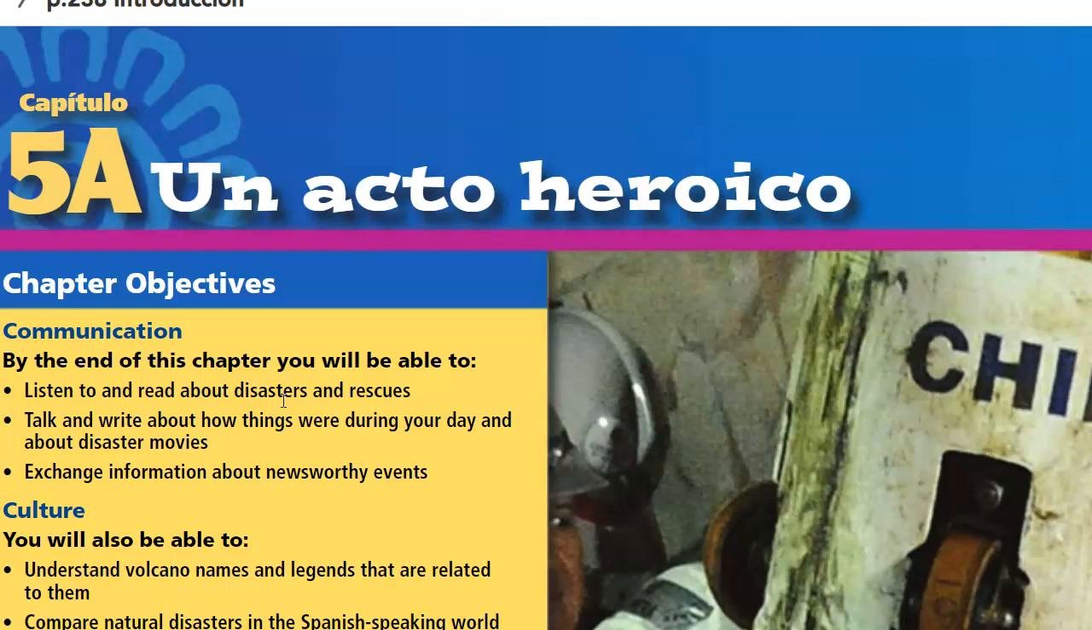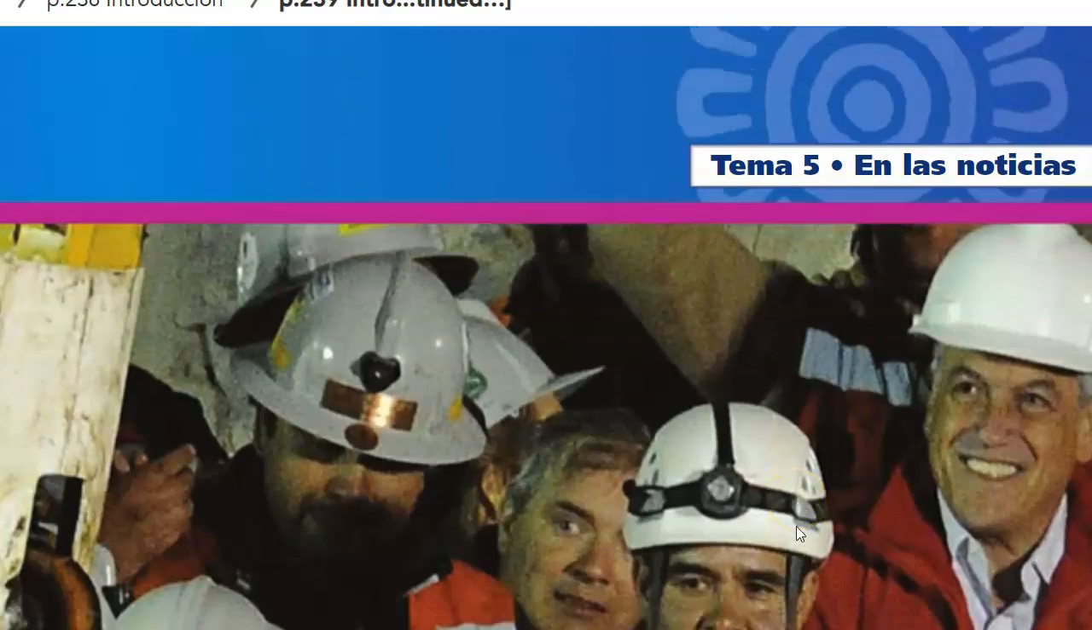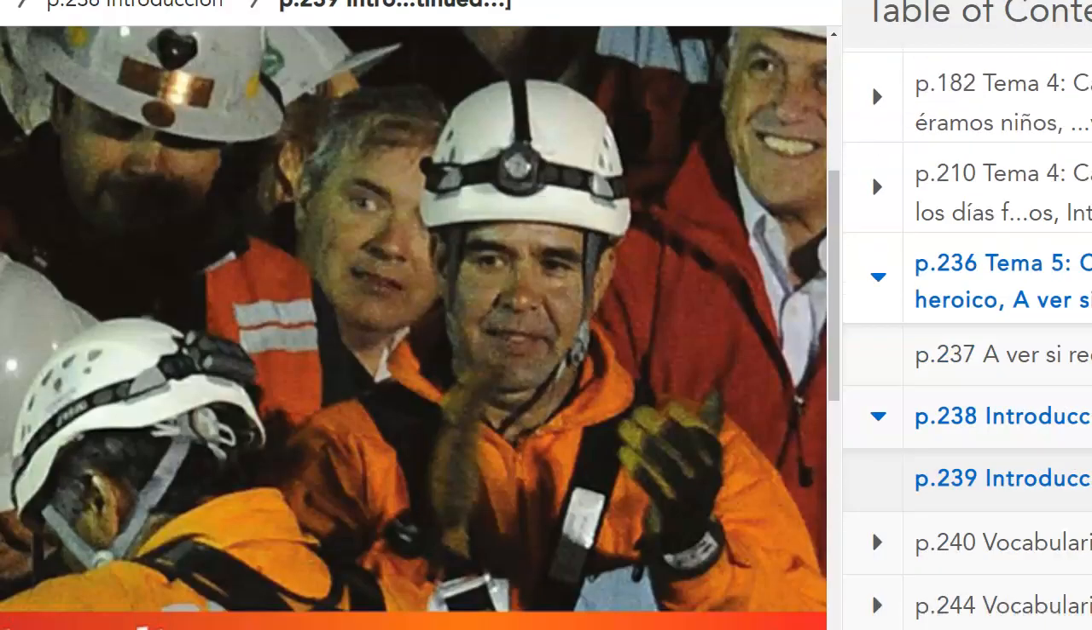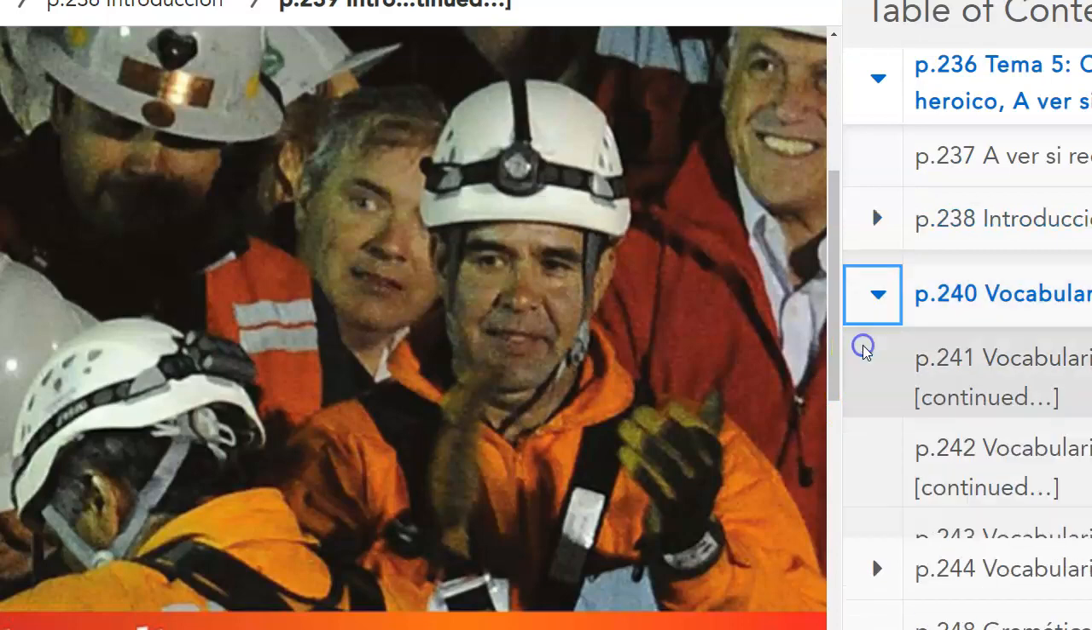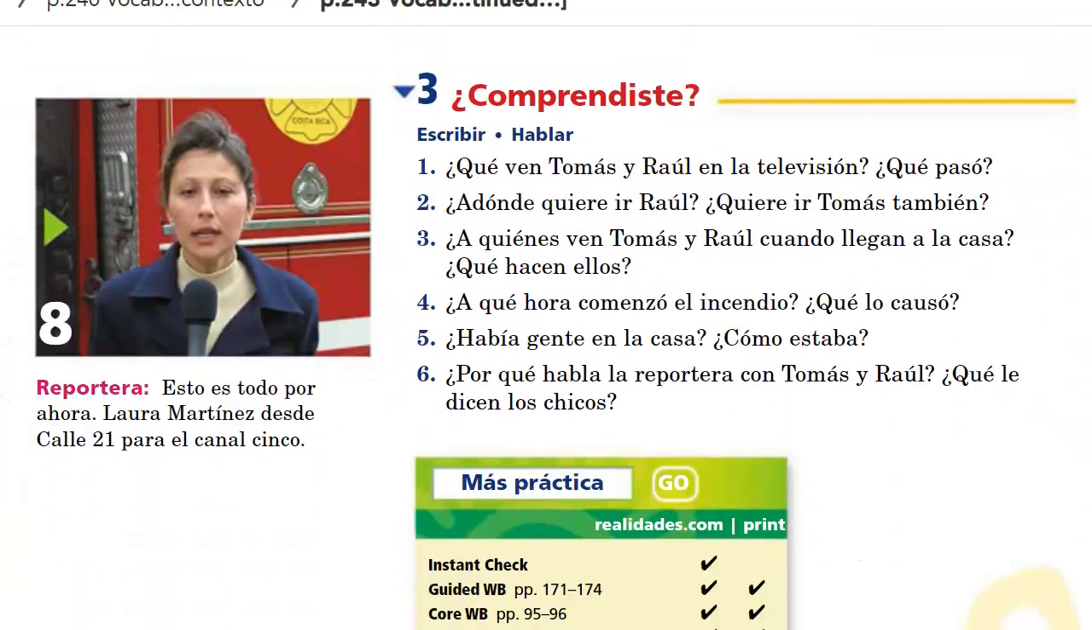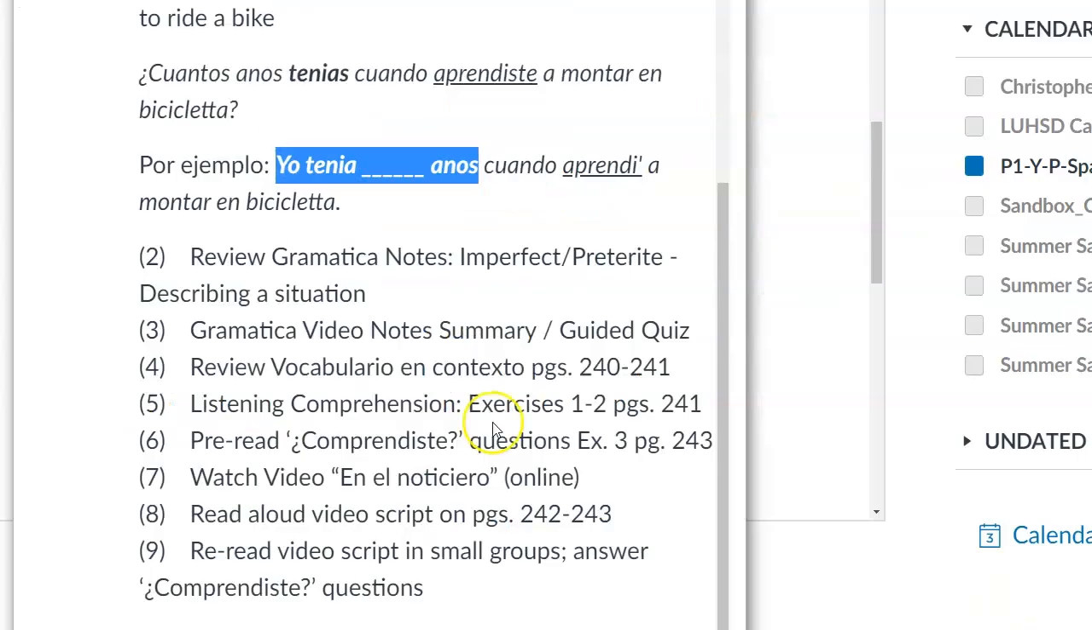So the who, what, when, where, why, and how, right? To be able to identify that information and exchange that information about current events. On page 243, you have the last activity that we're going to do, which is a news story. In el noticiero, we're going to answer the comprendiste questions on exercise 3 on page 243. And again, no homework, do it all next class.